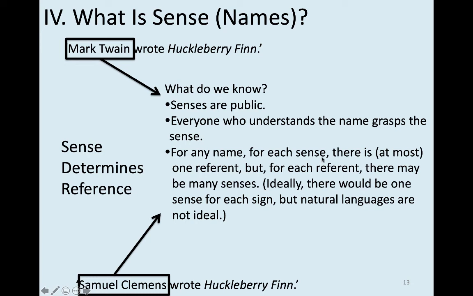But for any given sense associated with the name Mark Twain, there's going to be exactly one referent. Otherwise, Mark Twain isn't a name. Now, not every bit of language is a name. There are general terms, kind terms like desk and table and moons and person. And for each of those, there may be more than one referent. But for a name, there can be at most one referent, even though there can be distinct senses.